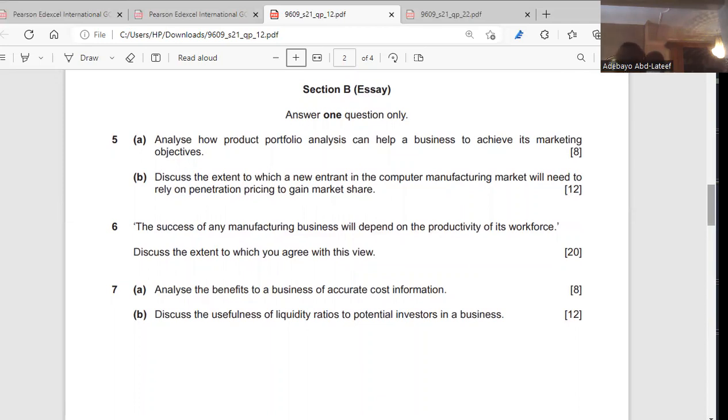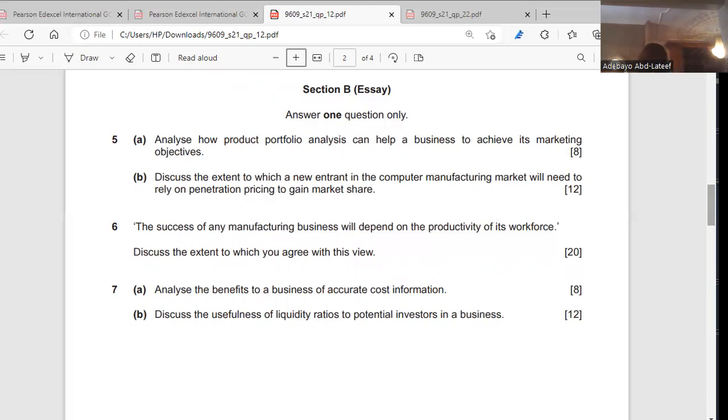Discuss the extent to which a new entrant in the computer manufacturing market will need to rely on penetration pricing to gain market share. So first, you have to define what penetration pricing is. It's a pricing strategy that allows you to sell at a lower price. Because you're entering a new market, you're going to sell at a lower price for a short period of time before you increase the price. It's a strategy of lowering your price to enter the new market. Then after a period of time, you increase the price. That is what penetration pricing is.